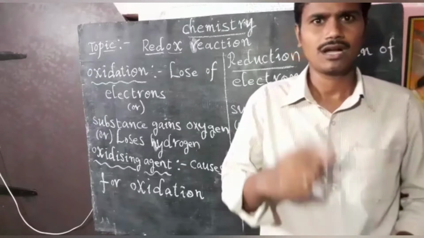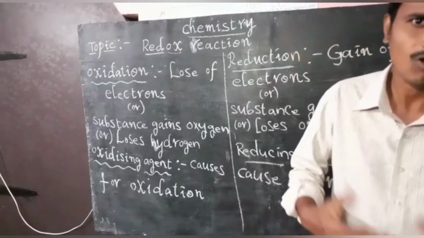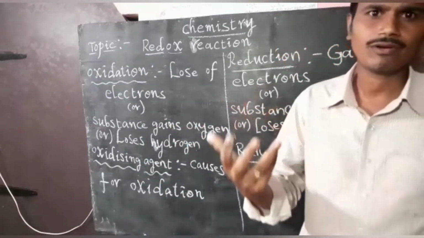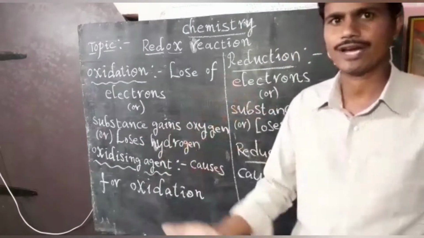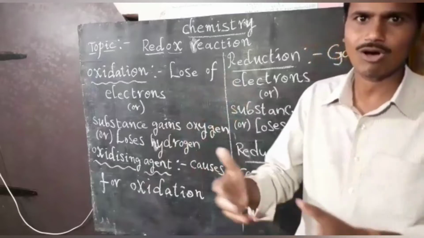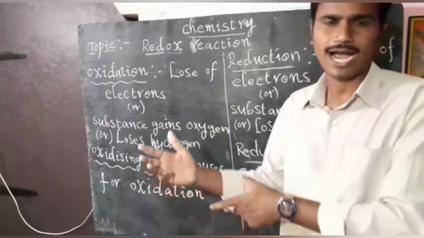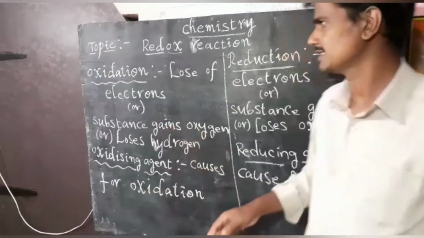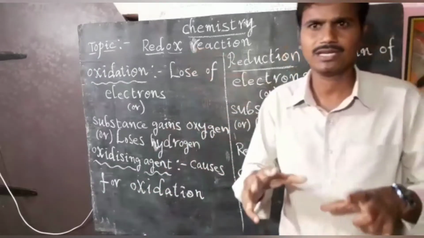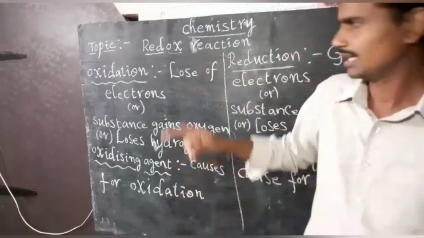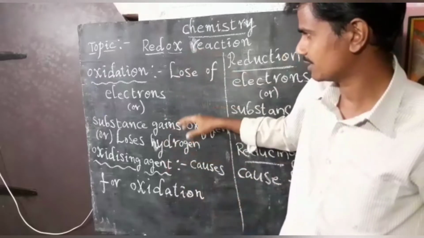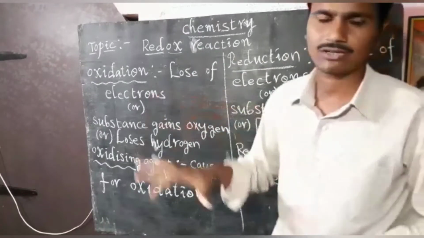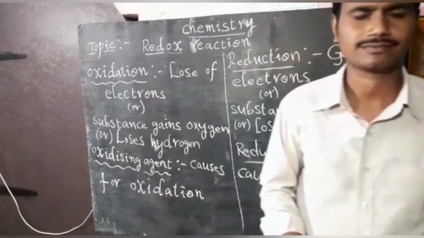Loss of electrons is known as oxidation, and another definition is gain of oxygen or loss of hydrogen. Of the two definitions, the main, important definition is this one: loss of electrons is called oxidation.